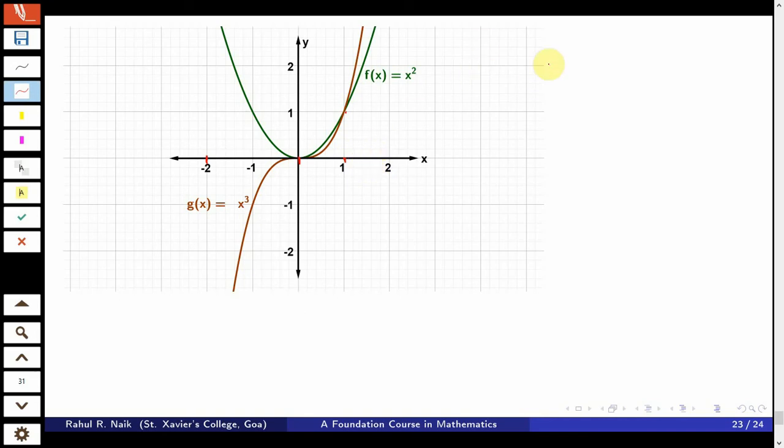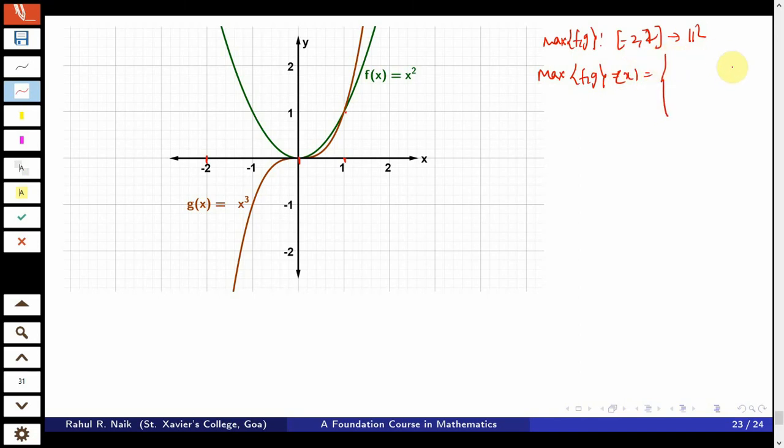So we write down the graph of the maximum. By the way, the domain of maximum of f comma g would remain the same as f and g, that is minus 2 to 2. So maximum of f comma g is defined at any point x, where x lies in the interval minus 2 to 2.